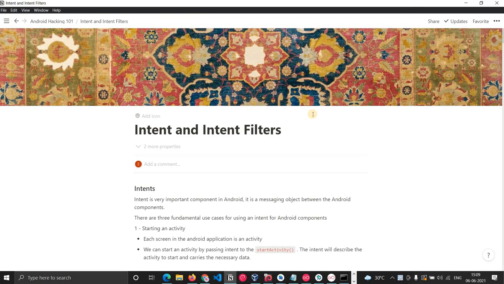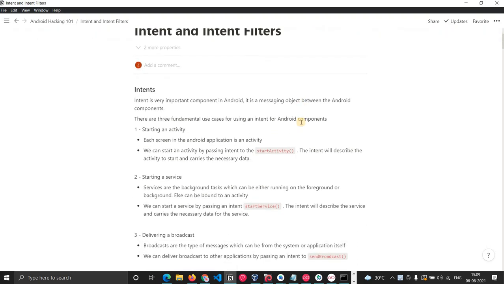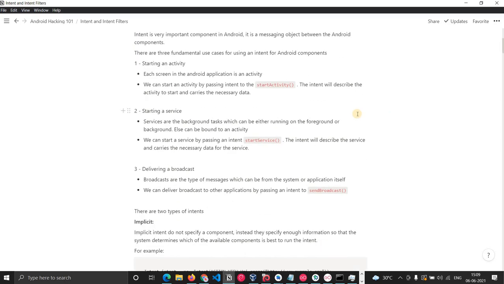Now we will talk about what intents are and what the use of intent filters is. An intent is basically a messaging component which can be used to communicate between Android components. There are three fundamental use cases for intents. We can use an intent to start an activity. We just have to pass that intent to startActivity, and that activity will be started.